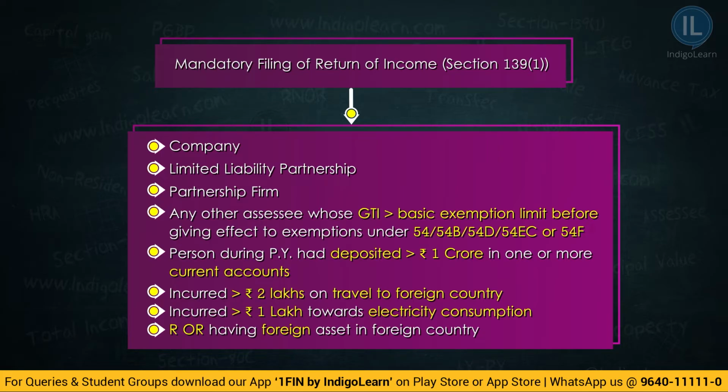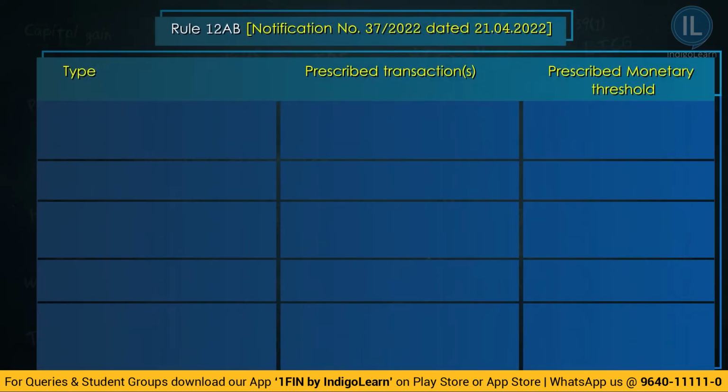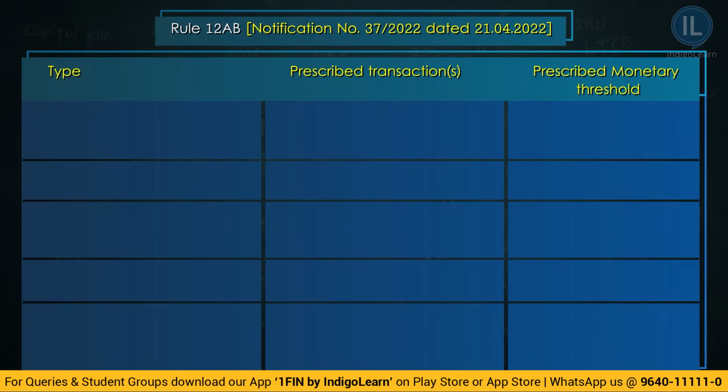With respect to compulsory filing of return of income, CBDT issued a notification through which the central government has introduced Rule 12AB in the income tax rules regarding some new conditions for furnishing the income tax return in respect of persons other than companies, LLPs and firms. It means anyway companies, limited liability partnerships and partnership firms must file their income tax return compulsorily. We are talking about other categories of persons, those who have to file return of income compulsorily. What are those? Let's have a look into it.